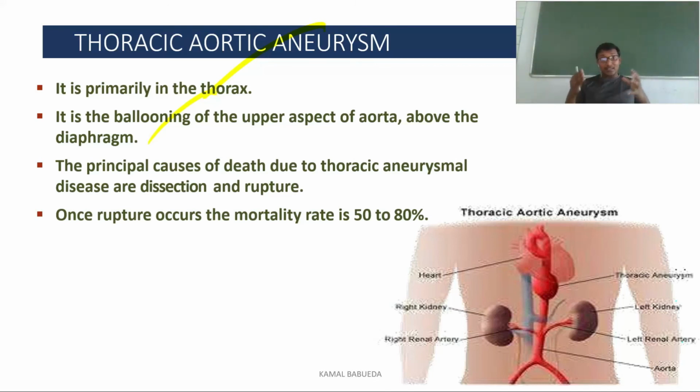When this thoracic aortic aneurysm ruptures, it can even cause death. So here in this thoracic aortic aneurysm, if the rupture occurs, the death rate is about 50 to 80%. So we cannot save the person in 50 to 80% of cases. So mostly it is one of the severe types of aneurysms.